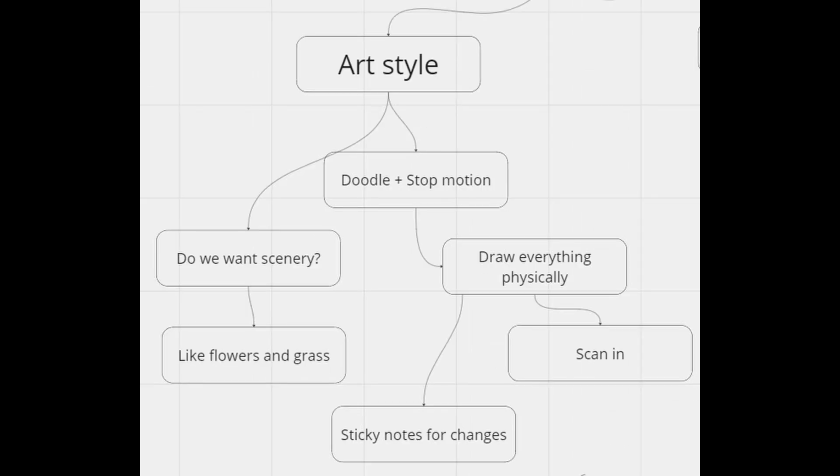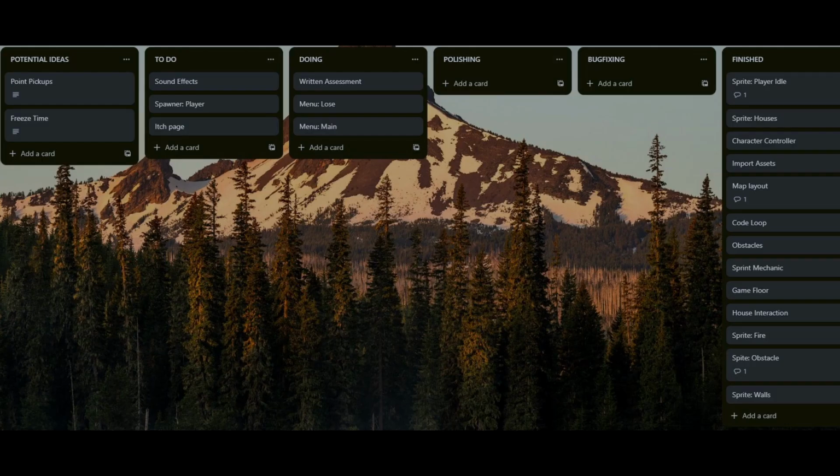Drawing on the previous ideas, we decided on the art style to be a physical doodle so that our idea combo would be doodle cross medieval. With some searching on the internet, we couldn't find any examples of this combo and decided to push forwards. We created a Trello board at this point to outline what we needed, what was being worked on, what was done, and potential ideas for the future. We then assigned the programming to Ariel and the art and map layout to me.